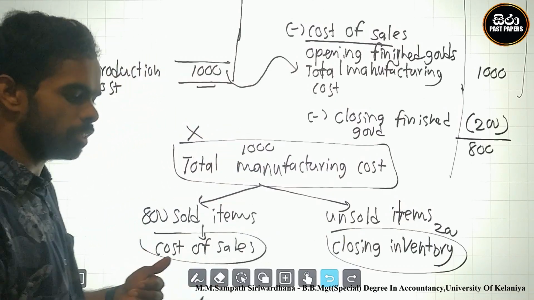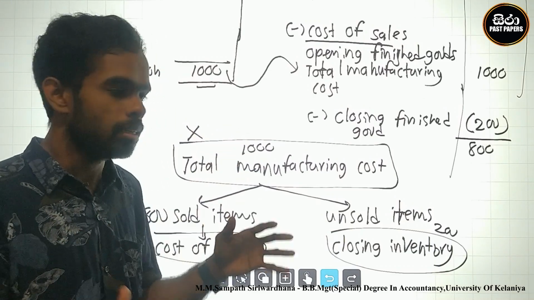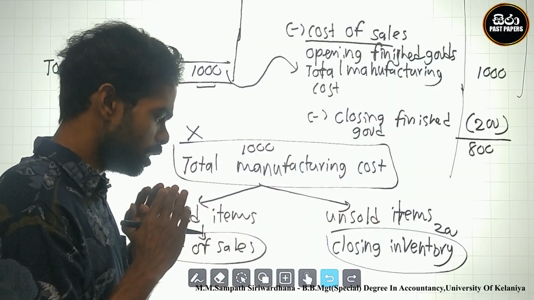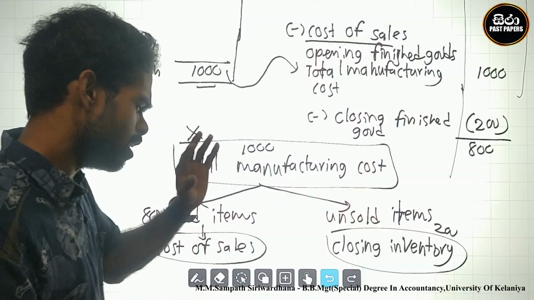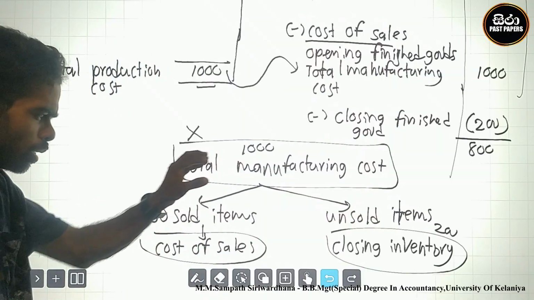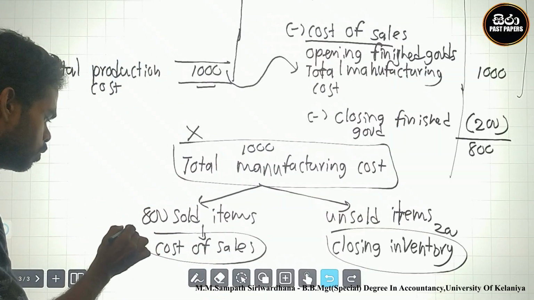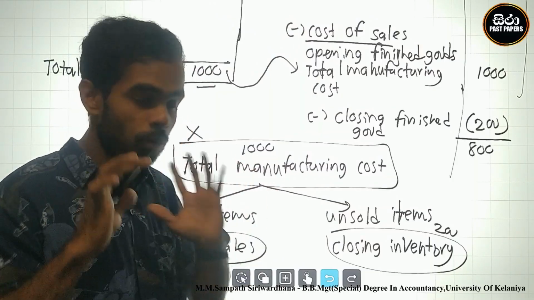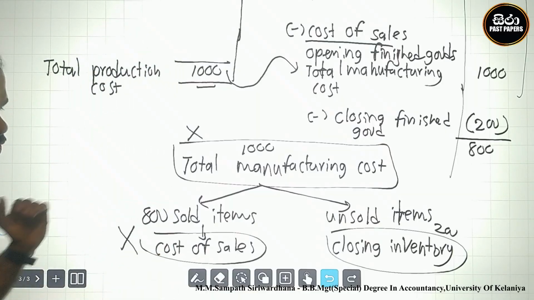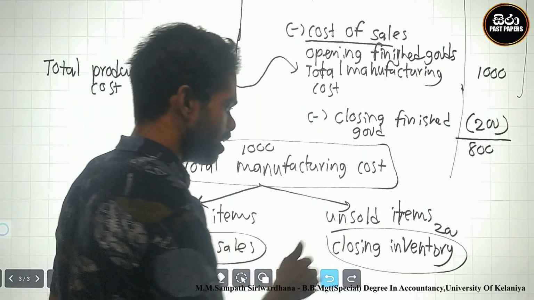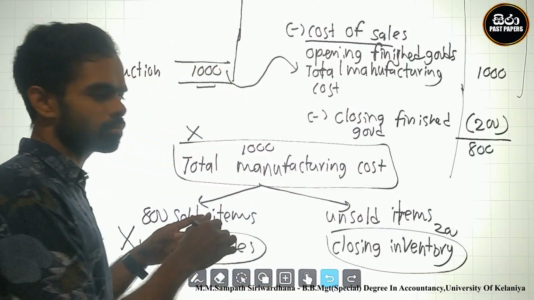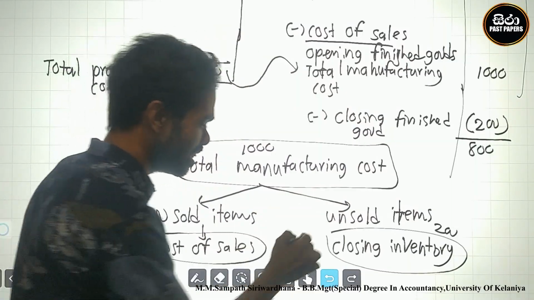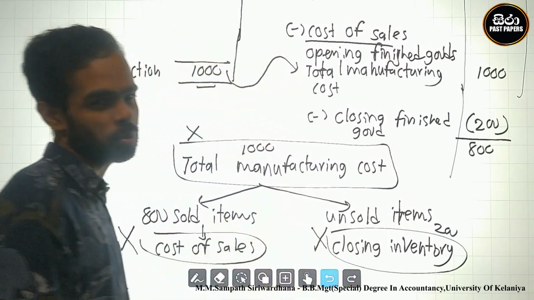Firstly, the total manufacturing cost of fish buns is wrong. After that, the separate sections are clearly wrong. Why? The manufacturing cost section is wrong, so the total is wrong. Based on that, the cost of sale is wrong. At that time, closing inventory is a part of the total manufacturing cost, so closing inventory is wrong.